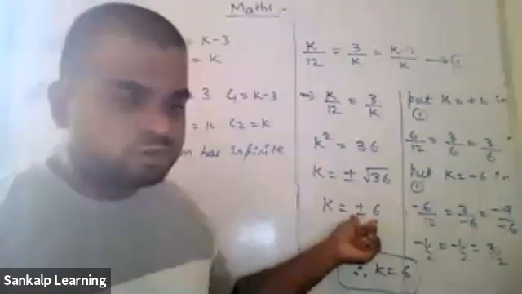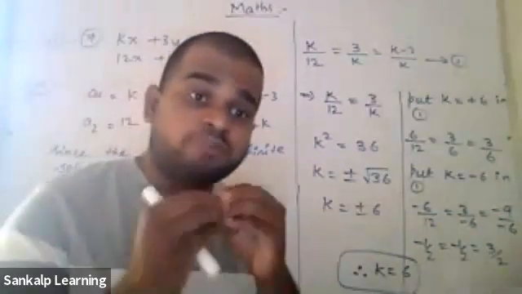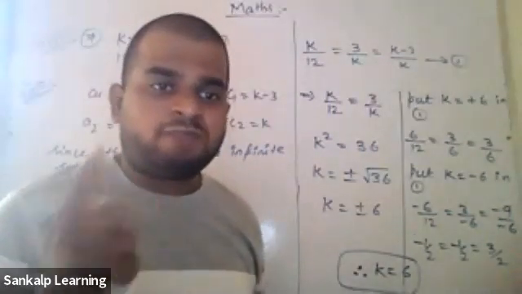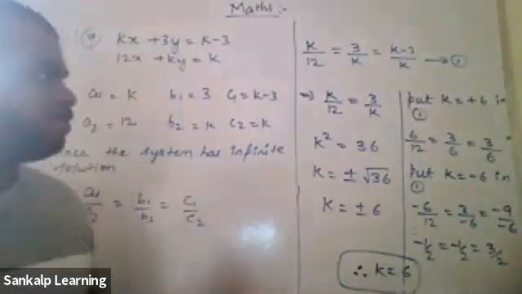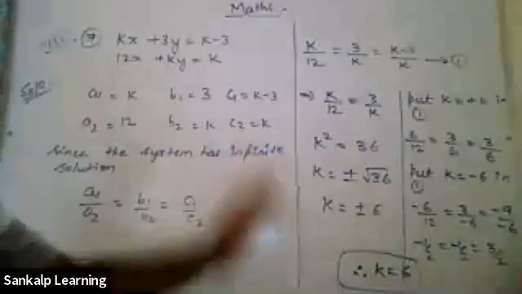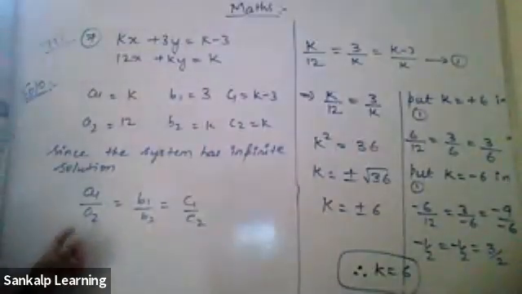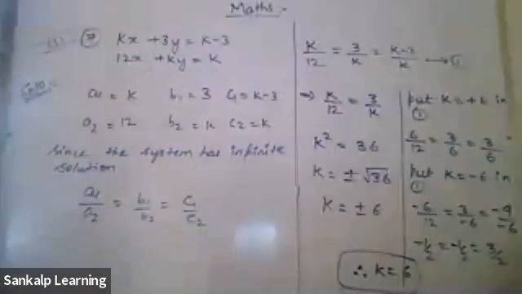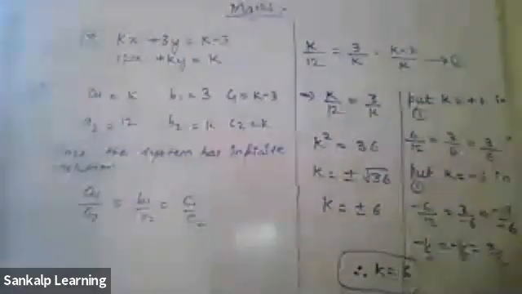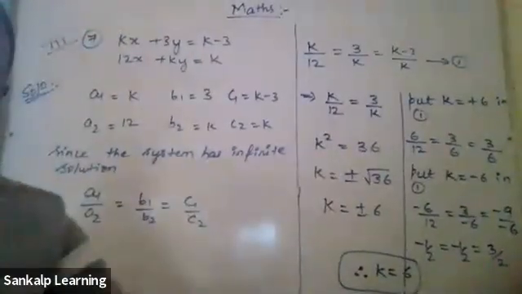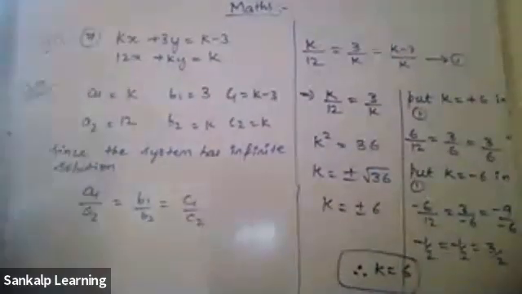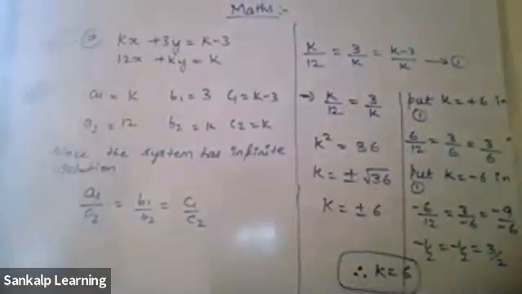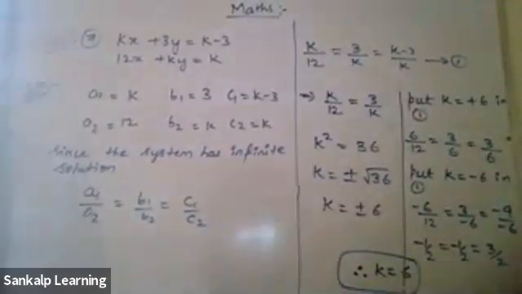Sometimes both the values will be correct. Sometimes both the values may not be correct. Sometimes only one value will be correct. Whichever is correct, take it. Whichever is wrong, leave it. I hope it is clear. Just take down this. I'll give you exactly similar 2 problems. Please do not blindly copy it. Understand and write it.